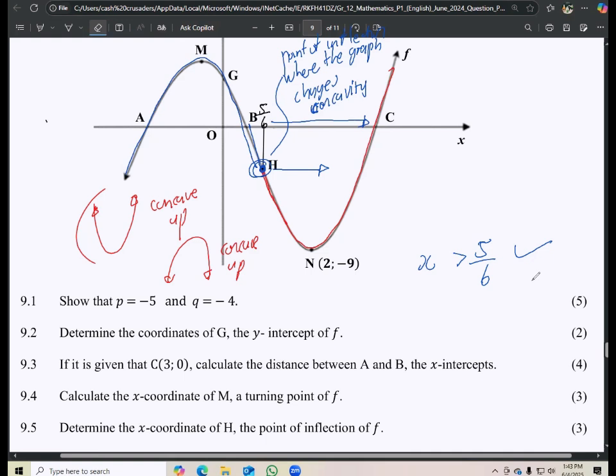So when x is greater than 5 over 6. Had they said where is the graph concave down, then it would be the blue here, right? We would say when x is less than 5 over 6, indicating that it's going in that direction. But here, now it's going in this direction. That indicates that it's when x is greater than 5 over 6, to that direction after 5 over 6.